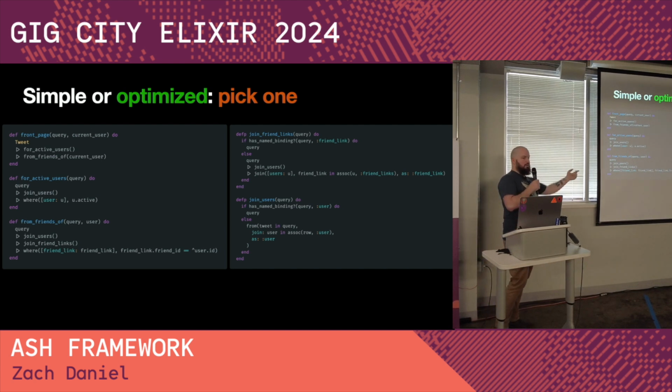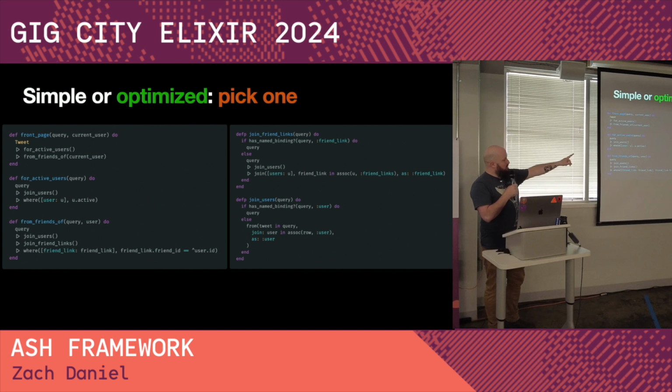And if somebody made a pull request to a code base that I was in charge of, I would reject this pull request unless they could really back up the fact that joining users twice was a problem. So here's how you might actually do it with Ecto. You might check to see, hey, is there a named binding called friend link? And if there is, then don't join to the users. And same here, if there's a named binding called user, then don't join to users. Now you've optimized it, it's great, but it's complicated and kind of for no reason.